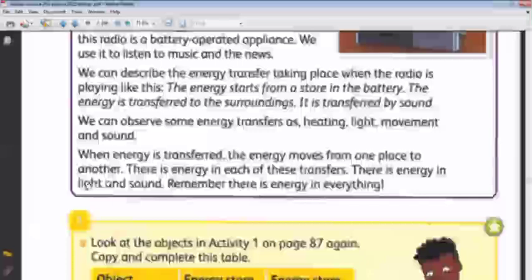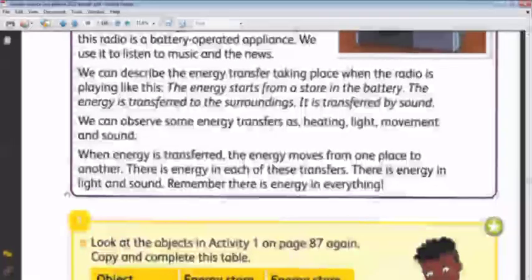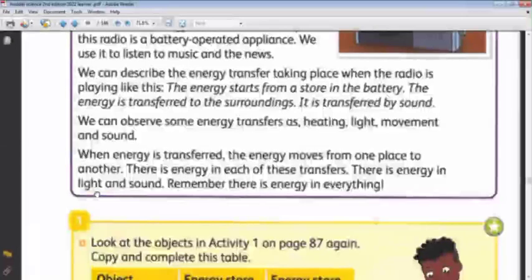There is energy in light and sound. When there is a lamp and this lamp releases light, there is energy transfer from the lamp to the surrounding. So we can see everything around us. And there is an energy transfer in the sound, like in the case of the radio or TV. The TV also releases sound. So the sound energy is transferred from the TV to the surrounding area. Remember, there is energy in everything. He is reminding us that the energy is present in everything around us.